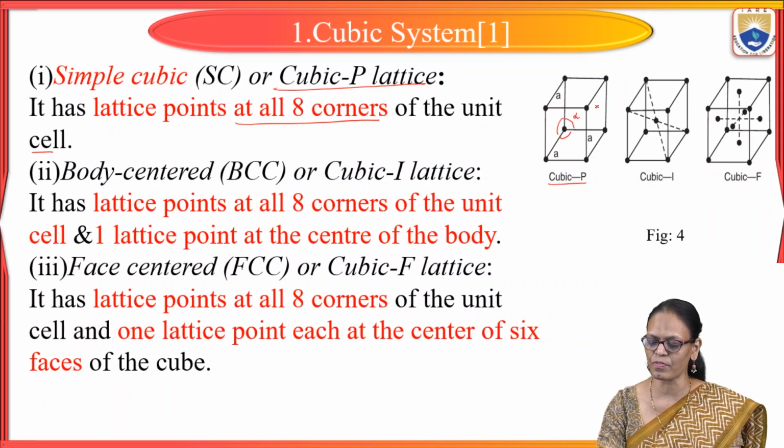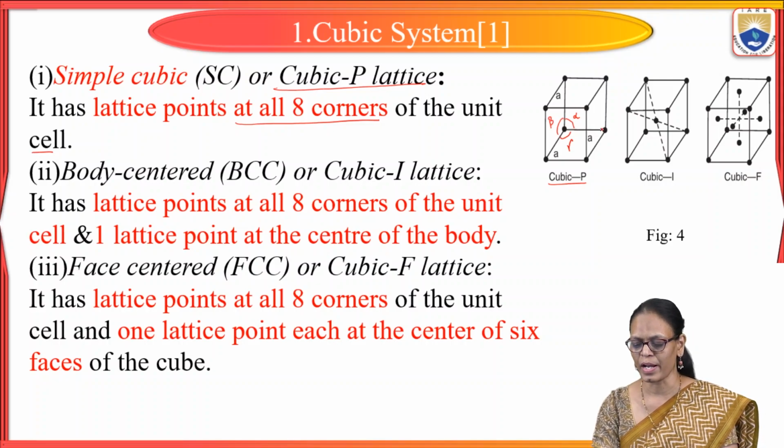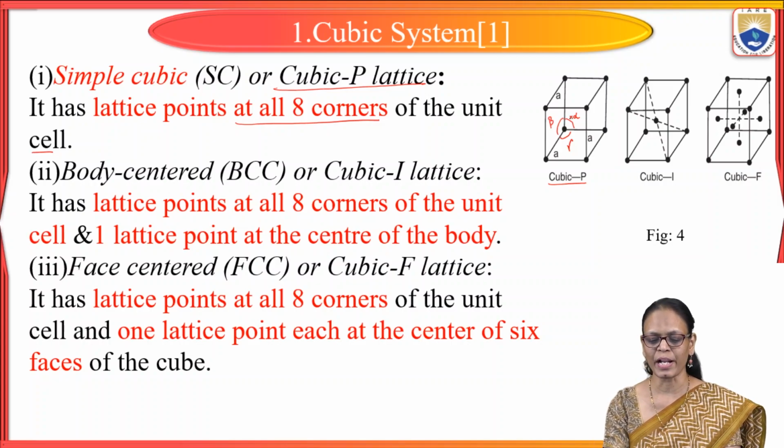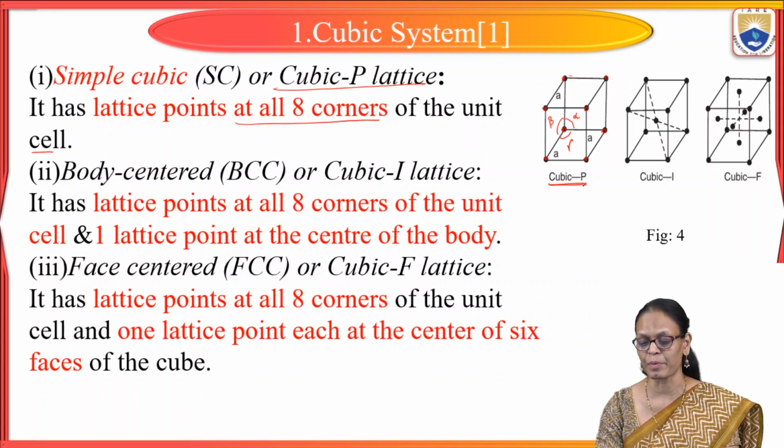Opposite to A is alpha, opposite to B is beta, and opposite to C is gamma. All the 3 angles are equal and all the 3 lattice parameters are also equal. In a cubic P lattice, we have atoms at all the 8 corners. These are the 8 corners where we have the atoms. Then we call it cubic P.